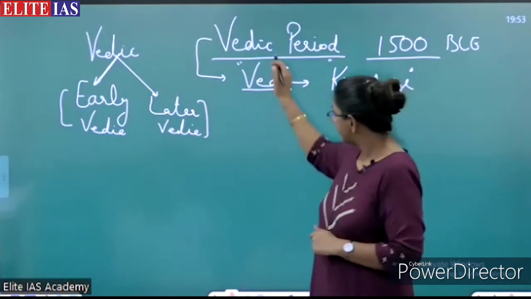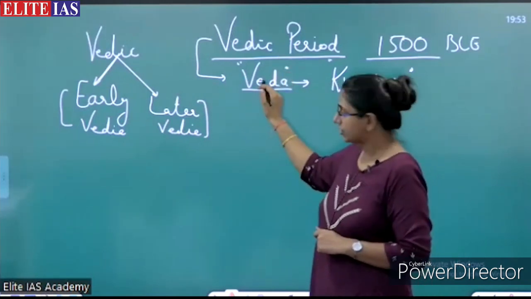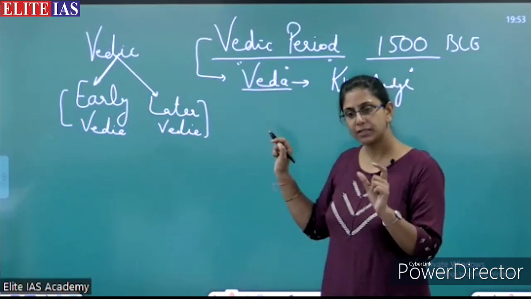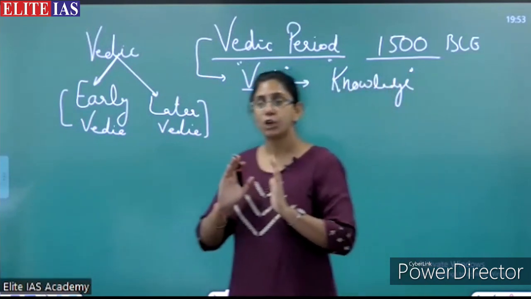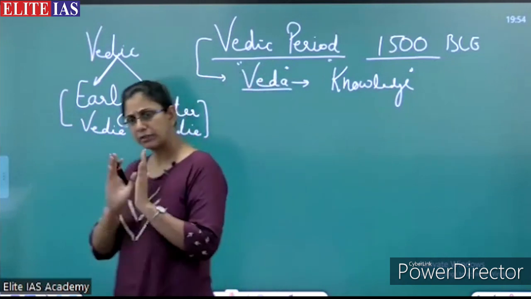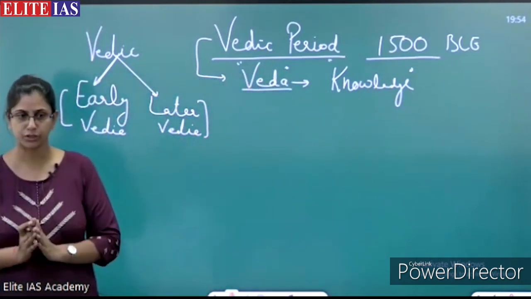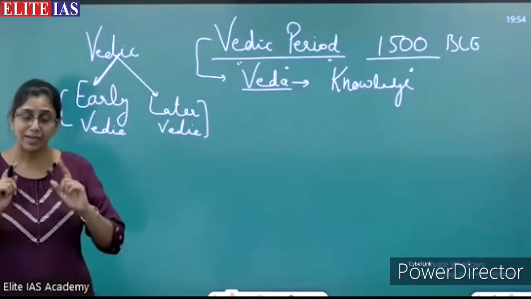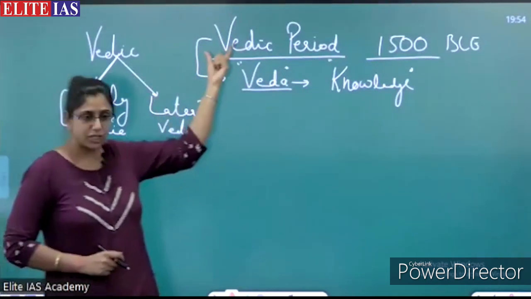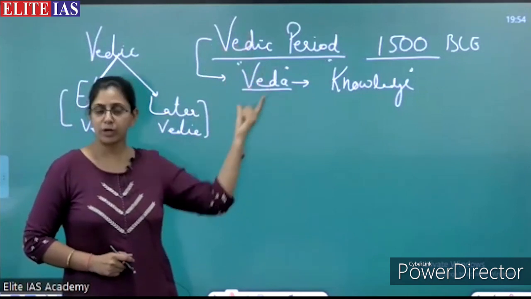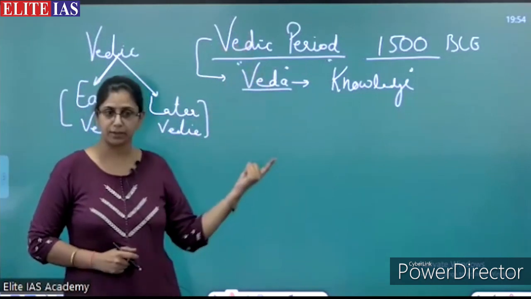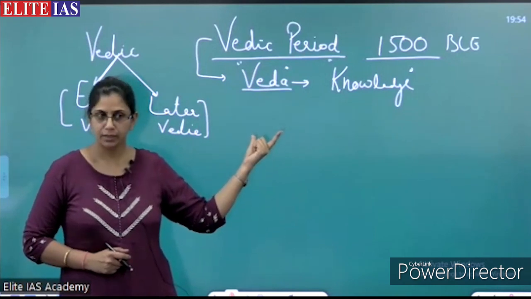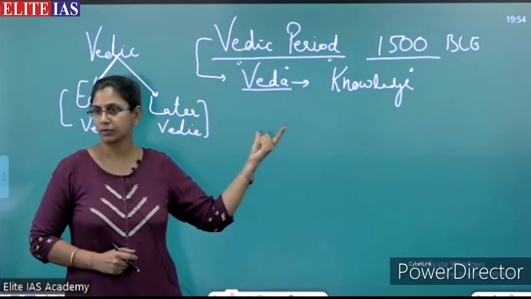The word Vedic is derived from Ved or Veda, and Veda means acquiring the knowledge. So the word itself indicates that the people who were calling themselves Vedic were scholars.